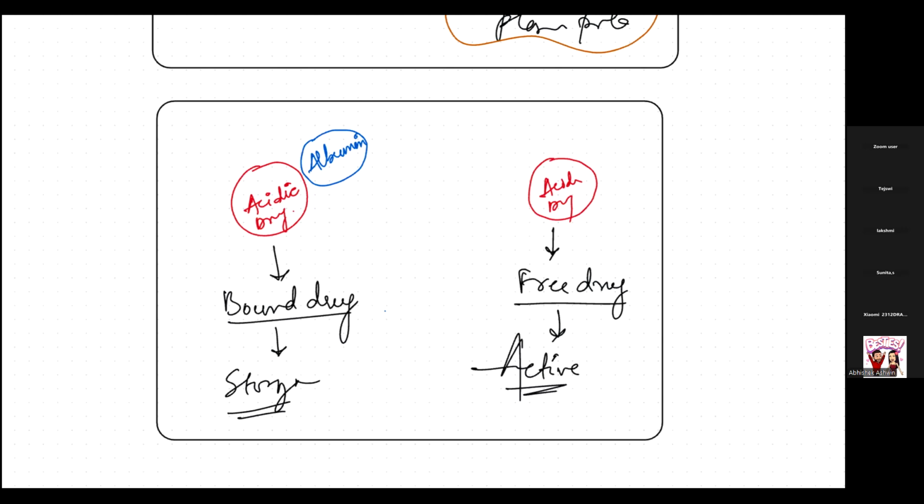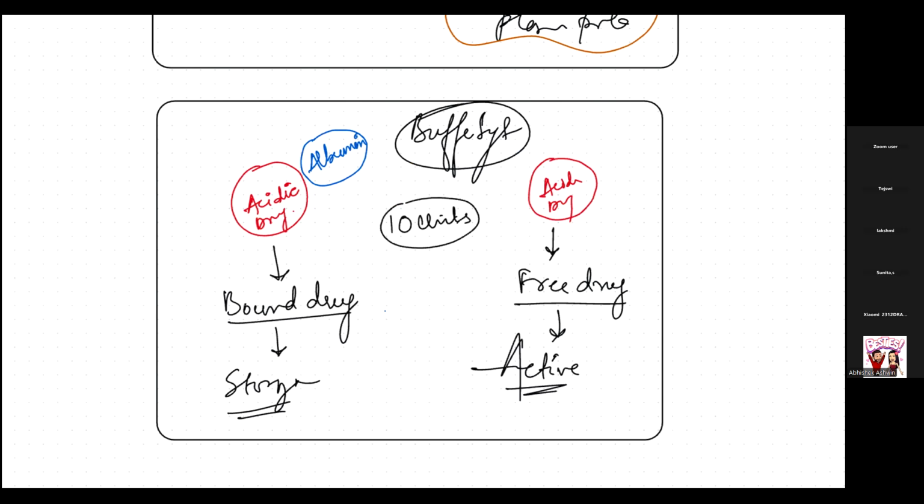this plasma protein barrier acts like a buffer system. How does it act like a buffer system? Let's suppose in total 10 units of drug were given. Among these, 8 units became bound drug and 2 units were free drug. Until these 2 units work, nothing changes. Once these finish, the bound drug will again convert, giving 2 free units. Then again, when these finish, it will get converted again into 2.